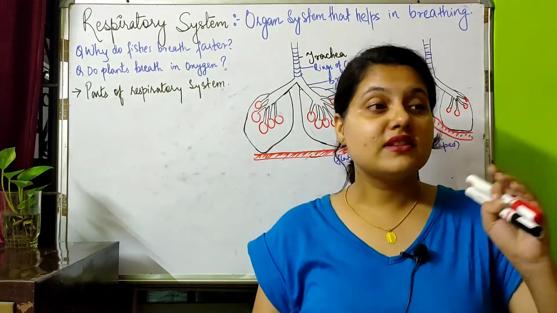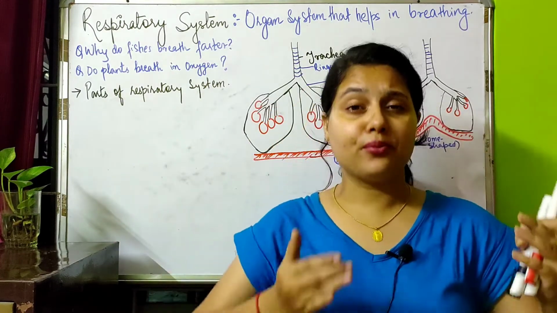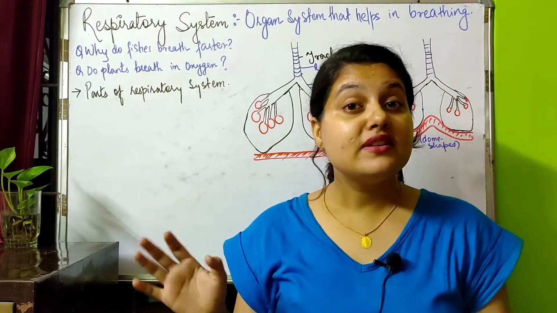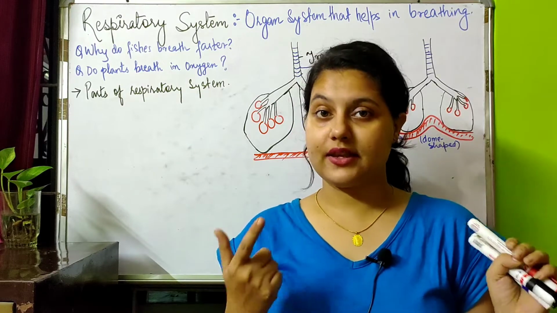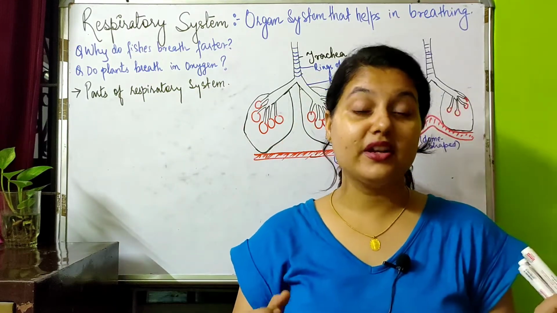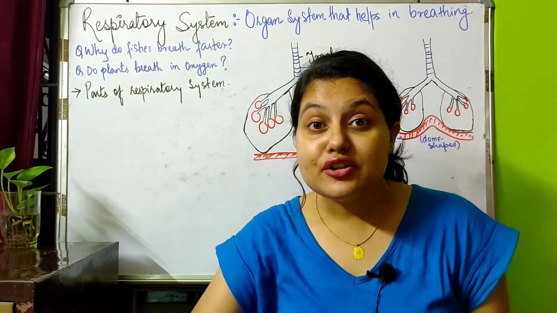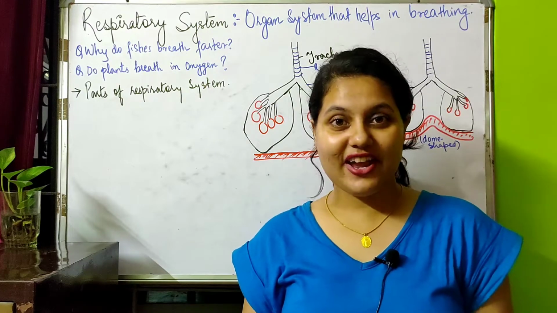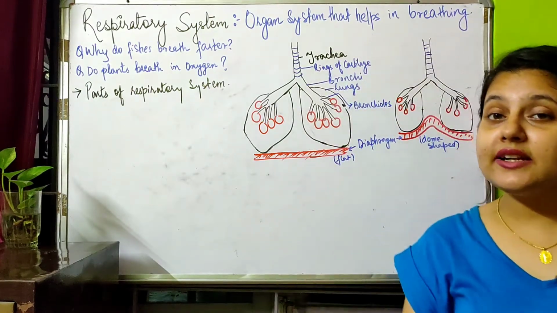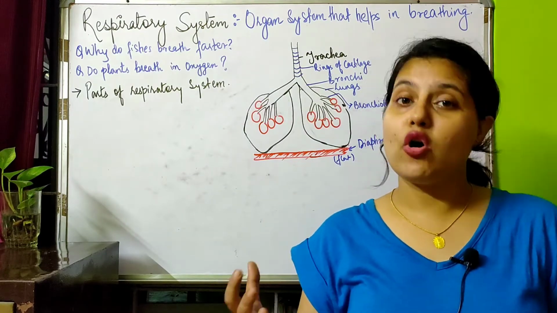That is because, see, we have a nostril. We can take oxygen directly from the atmosphere, isn't it? But the fishes, they do not have nostrils like us. They cannot take the oxygen directly from the atmosphere. Instead of that, they have to take in the oxygen dissolved in water. Alright, so what they do, they tend to take more and more water so as to take in oxygen,